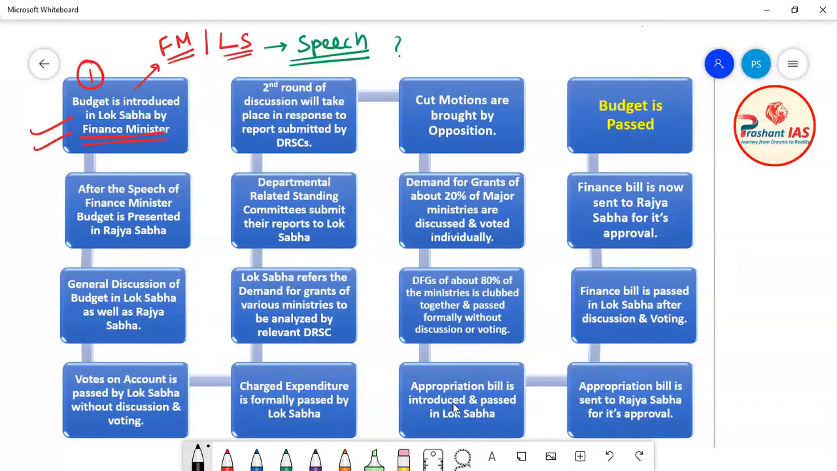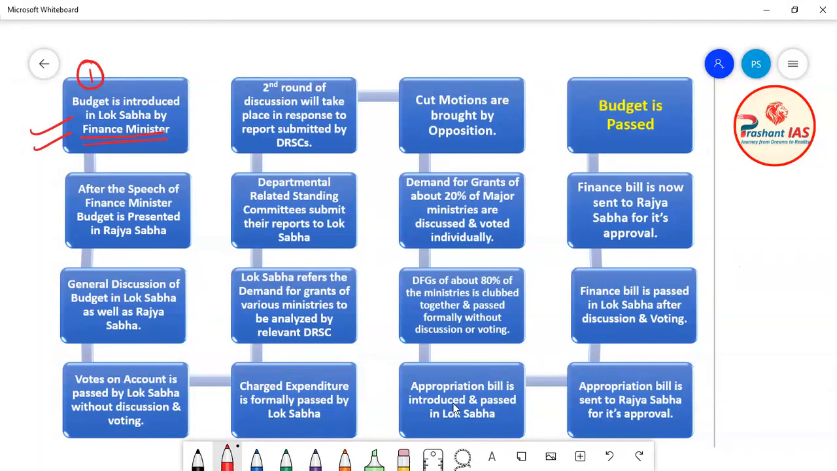Now this speech is also known as budget speech. Okay, so what is the name of this speech? The name of this speech is budget speech. And what is the content of this speech? In this speech, the Finance Minister of India tells Lok Sabha about the overview of budget, about the overall picture of budget. Okay, means he is telling Lok Sabha about the overview of budget, about the overall provisions of budget.